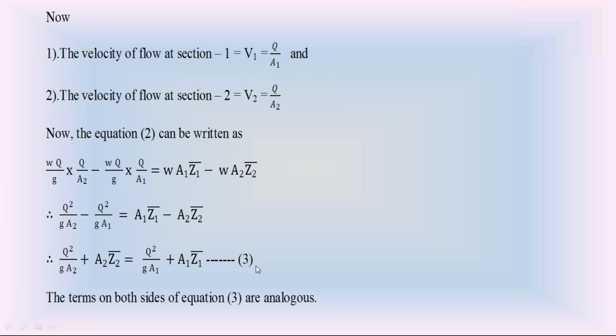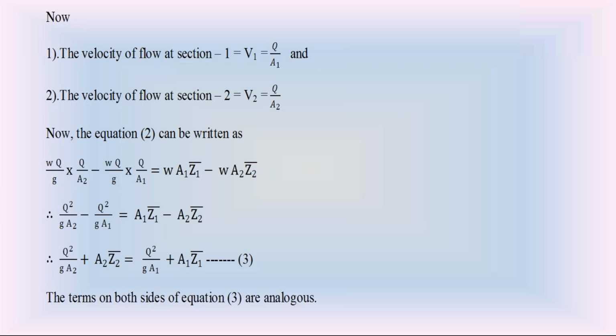So by applying Newton's second law, we got equation 3. Please focus on this equation 3. How did we get this equation 3? We got this equation 3 by applying Newton's second law for the open channel water flow between section 1 and section 2. So by applying Newton's second law for open channel water flow between section 1 and section 2, finally we got equation 3.